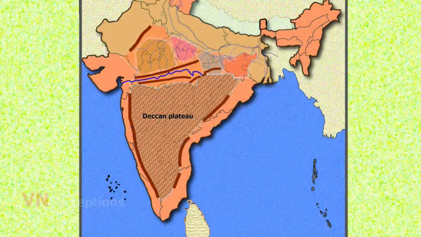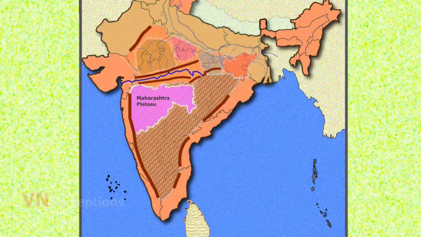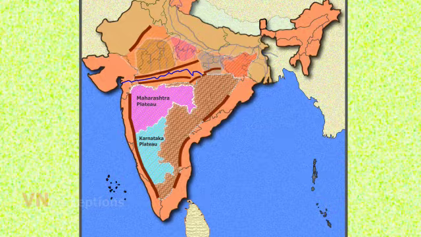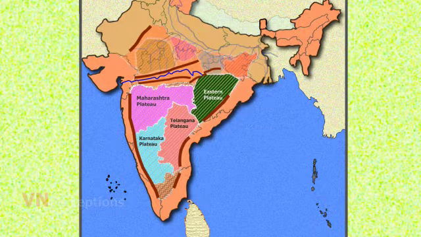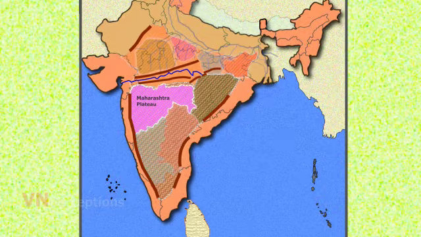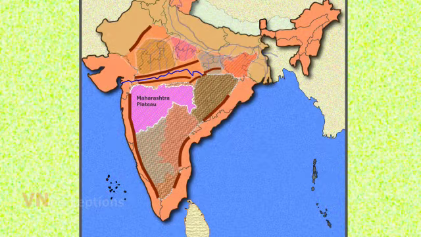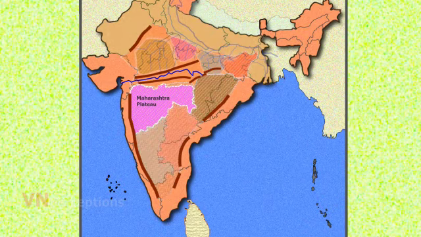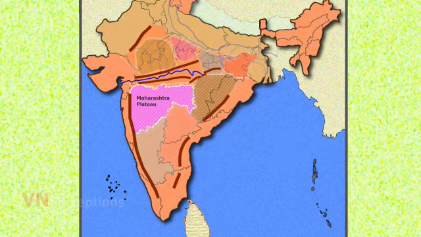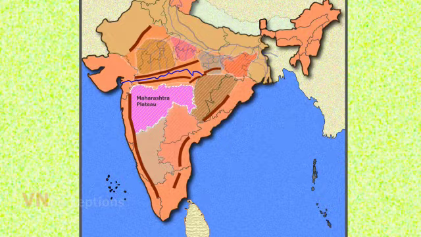The Deccan Plateau is further divided into Maharashtra Plateau, Karnataka Plateau, Telangana Plateau and Eastern Plateau. Coming to Maharashtra Plateau. The Maharashtra Plateau lies to the northwestern part of the Deccan Plateau region. The western limits of this plateau is marked by the Western Ghats. The maximum thickness of this basalt is supposed to be around 2 kilometers.